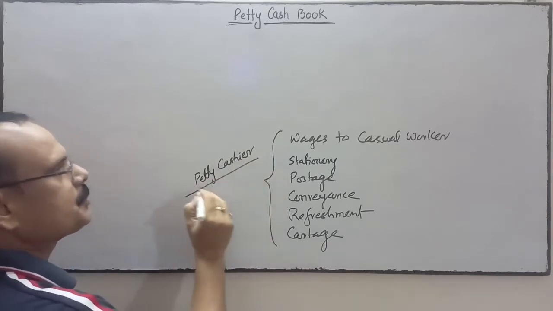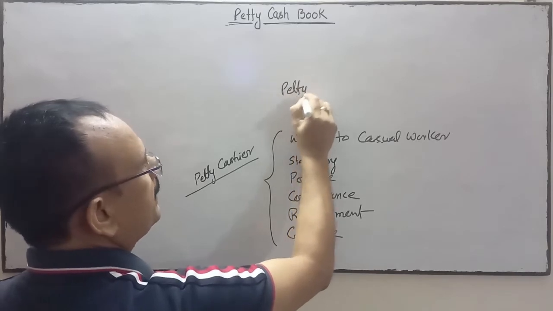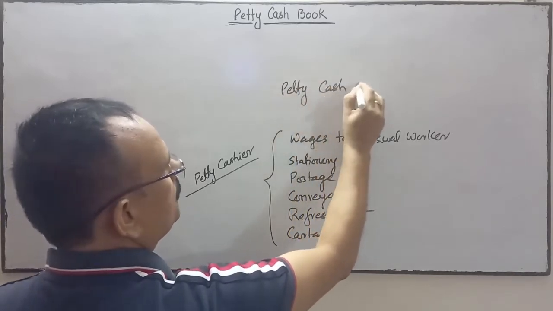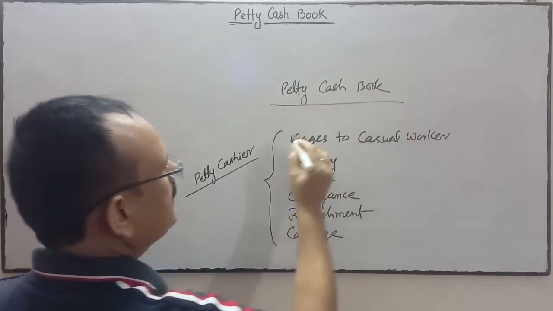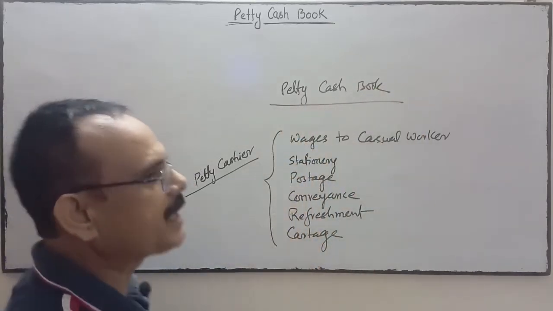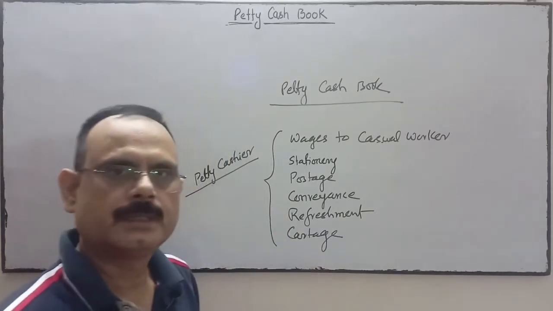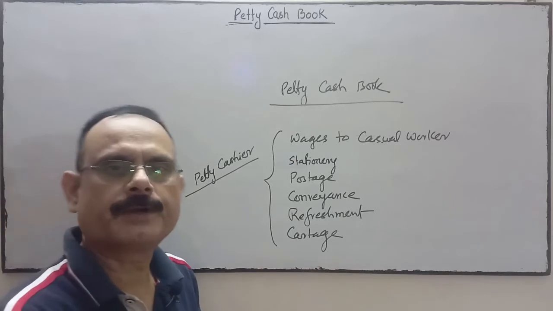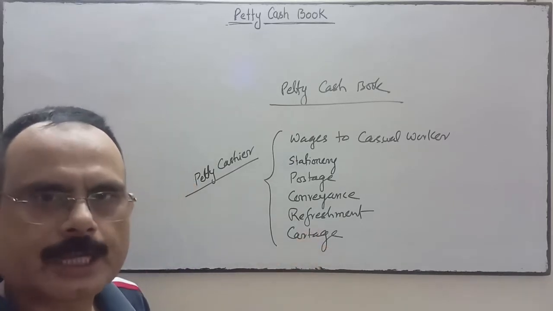These transactions will be recorded in the petty cash book. Here we record payments which are of small amount, maybe less than 500, less than 1000 or 2000 or 20,000.